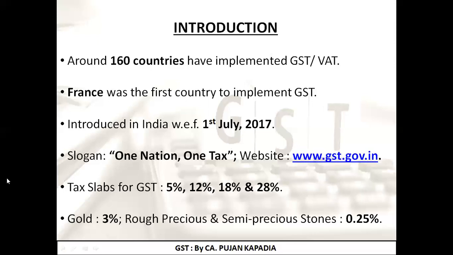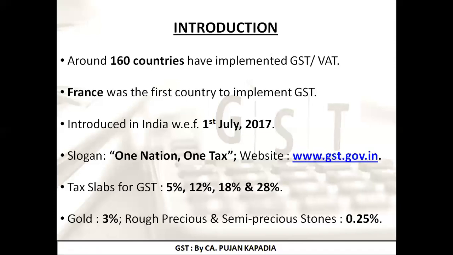There are certain special rates for special products. For example, gold. The rate of GST on the trading of gold is 3%. If there are any rough precious and semi-precious stones like diamonds, the rate is 0.25%. So basically, friends, this is just an introductory slide. If MCQs are coming in your paper, this slide may have certain hidden questions which may come across as an MCQ.